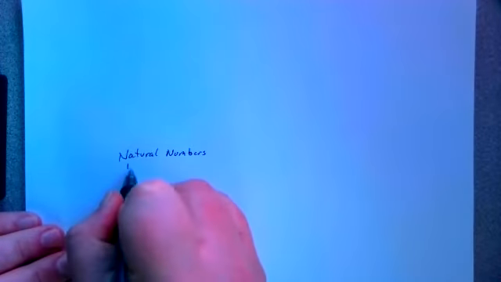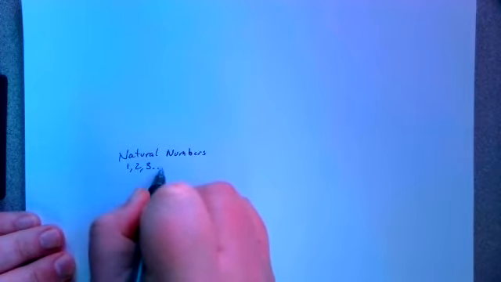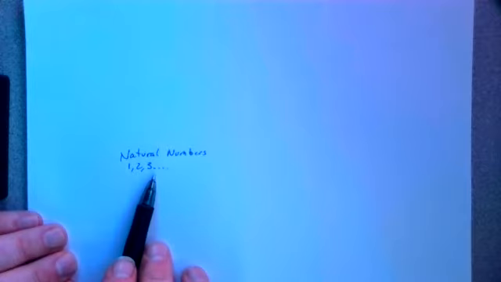So when I teach my daughter how to count, we're going to start with one, right? So it's going to go 1, 2, 3. And actually, the natural numbers go on to infinity. And that is the first set of numbers that we have.